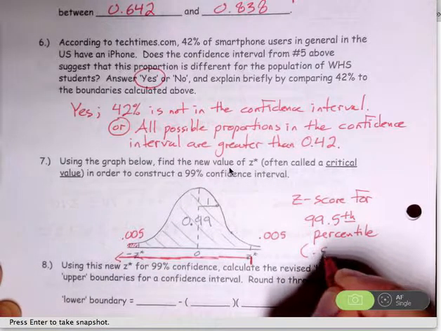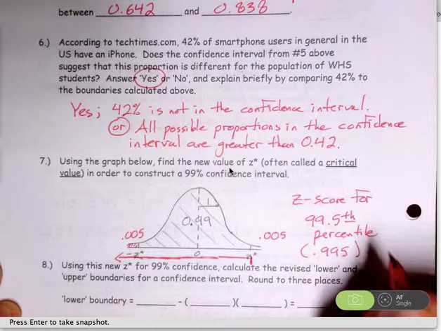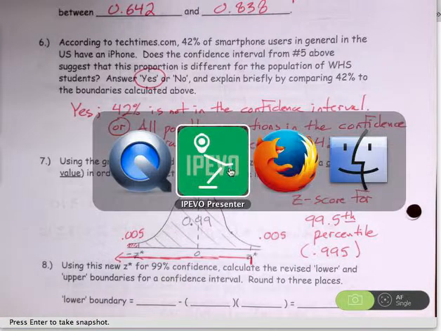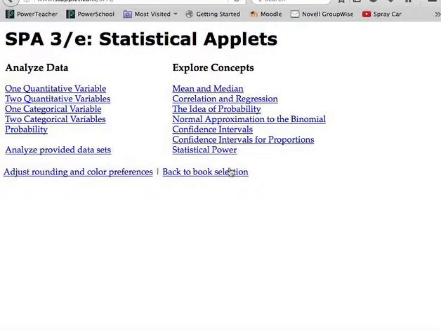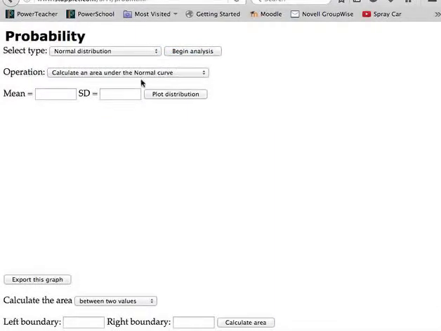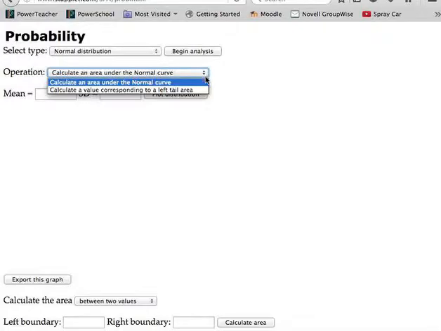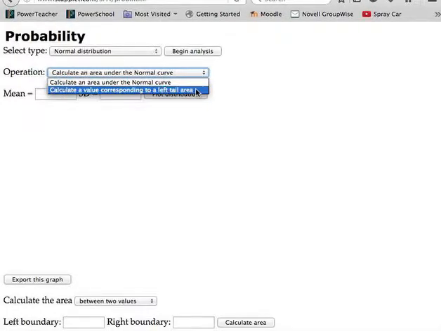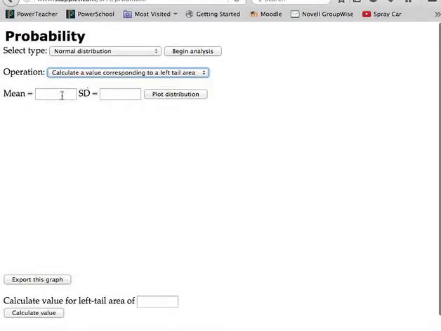So what we need to do is go to our applet. Here we go. In the applet, I'm going to choose probability. What we are interested in using here is the normal distribution. I don't want to calculate an area under the curve. Instead, I want to calculate a value corresponding to the left of a particular z-score. Z-scores have a mean of 0 and a standard deviation of 1.